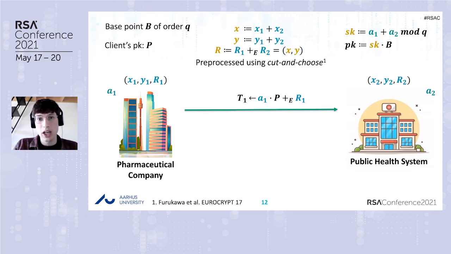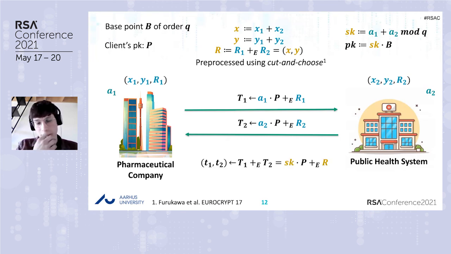The company sends A1 times P plus R1 to the public health system, which replies with a similar message using A2 and R2. And here no information is leaked about the secret key, because R1 and R2 are random points that mask all the information about A1 and A2. Later on, the parties can sum the 2 points, obtaining SK times B, the output of Diffie-Hellman, plus the random point R that is known to nobody. So this point doesn't leak any information either.